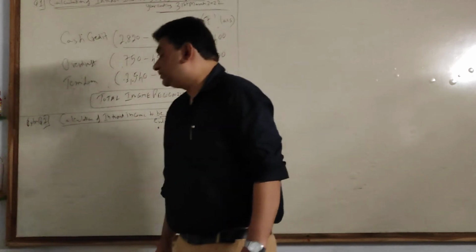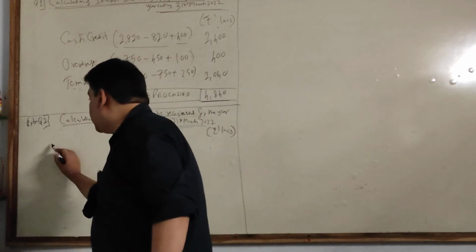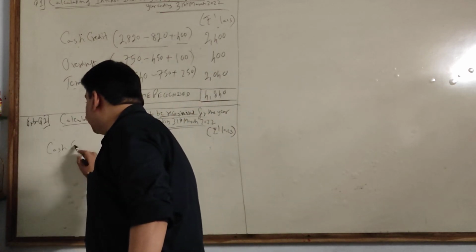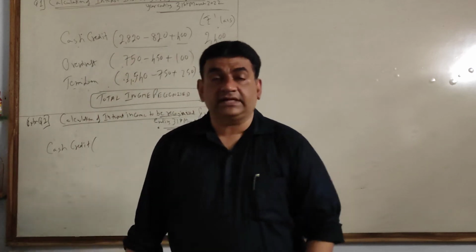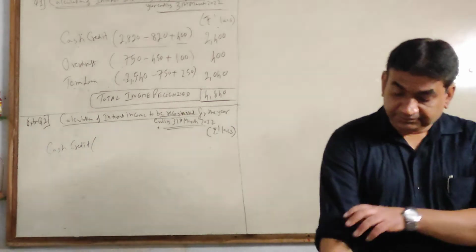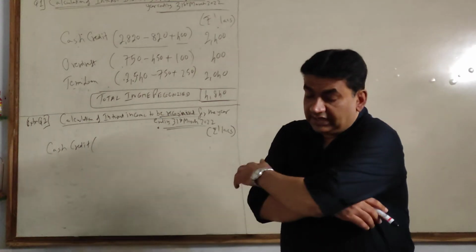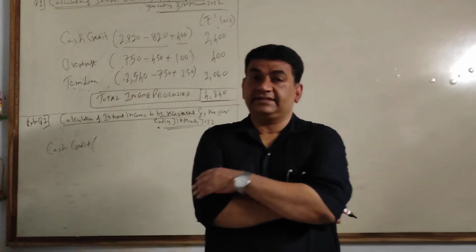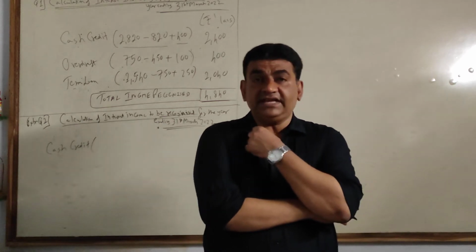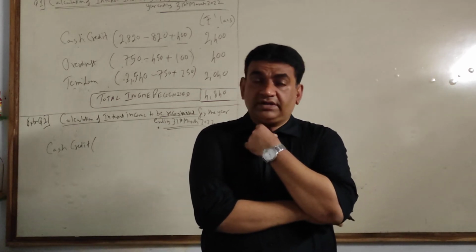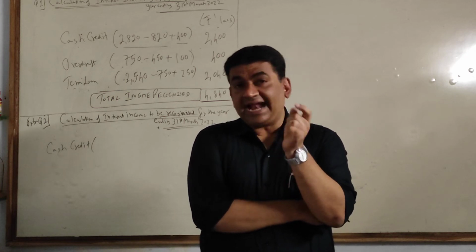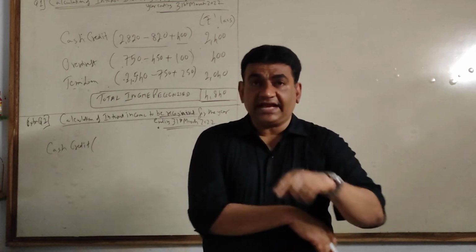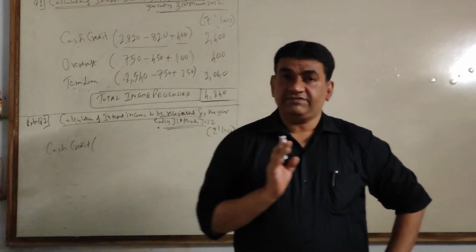Now what you will do? Same way, we will put a bracket for calculation. In fact, your calculation will cut down a bit. Now listen. Total interest collected. Collected means received in cash. When I say earned, earned means that what is received during the year in cash plus what is receivable.